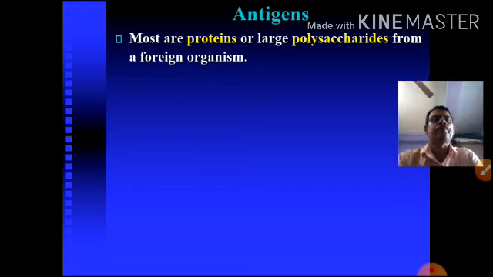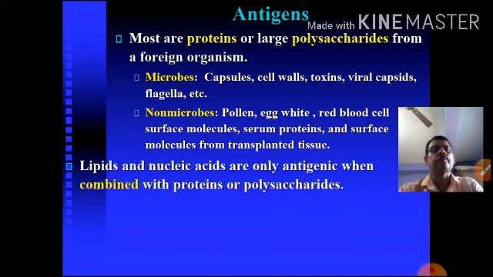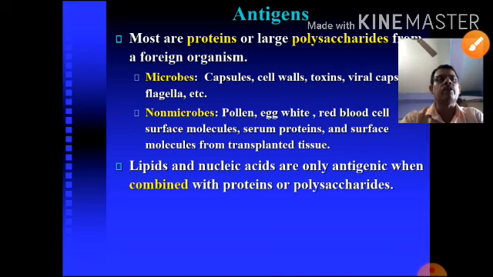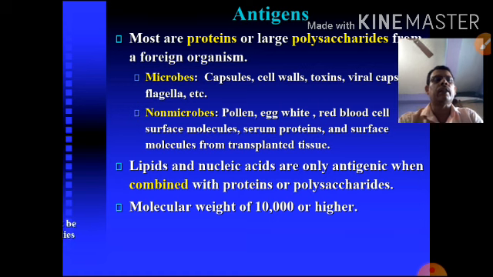This antigen is generally protein in nature. Sometimes it is a microbe's capsule, cell wall, toxin, viral capsid, or flagella, which are toxins that produce antigen. Also microbes, pollen, egg whites, red blood cells, surface molecules, serum proteins, and molecules from transplanted tissue. Sometimes lipids and nucleic acids are also antigens, but only when combined with protein or polysaccharide. The molecular weight is more than 10,000 or higher.